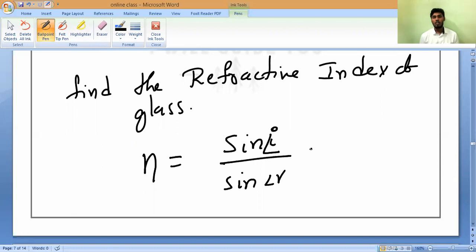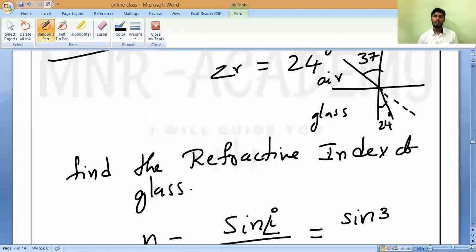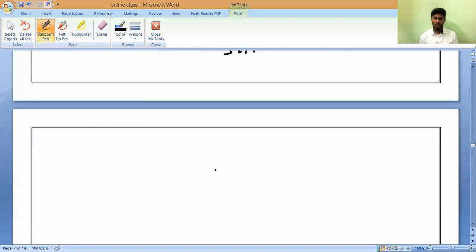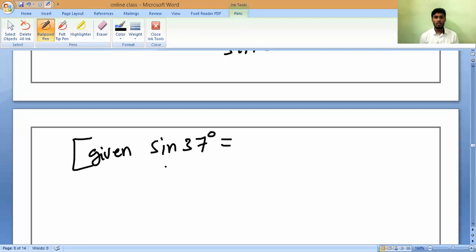So now you can write it as sin i, which is sin 37 degrees, divided by sin 24 degrees. Now I will give the values also. All of you write in brackets: given sin 37 degrees equals something and sin 24 degrees equals something. I will say the values, note it down.